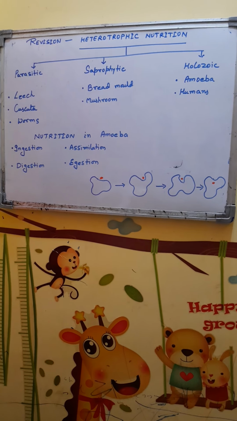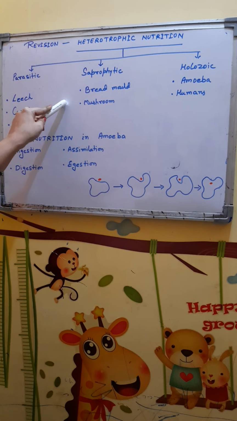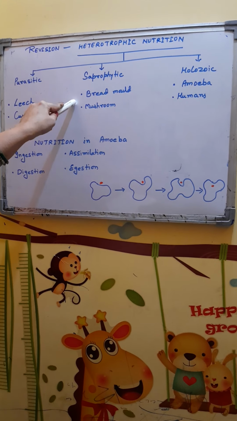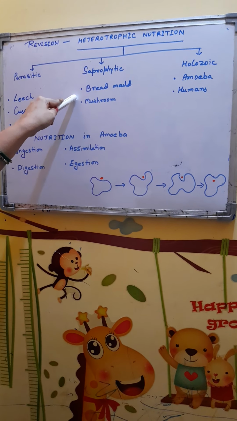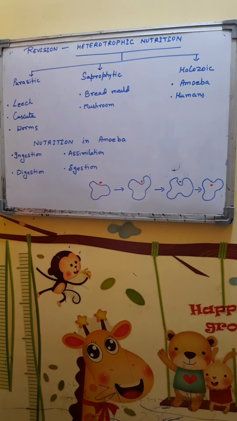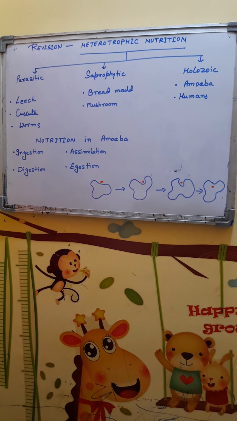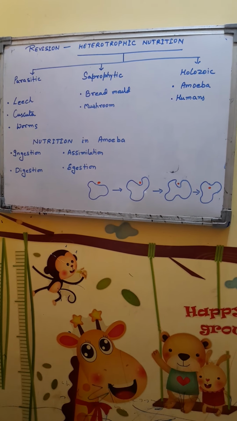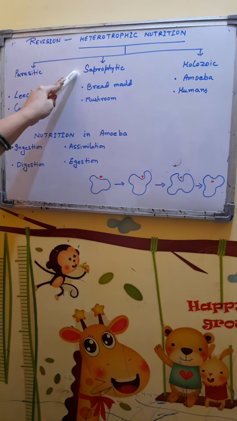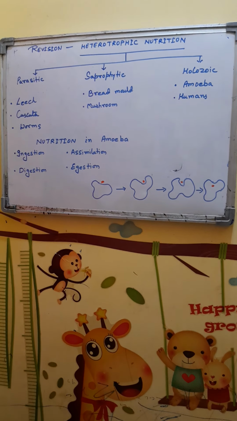Inorganic nutrients or biogeochemical nutrients are released back into the atmosphere. So saprophytes are the organisms which play an important role in completion of the biogeochemical cycle. Saprophytes also function as scavengers, as they remove the organic remains and create space for the newer generation of organisms. The examples of saprophytes include bread molds and mushroom.